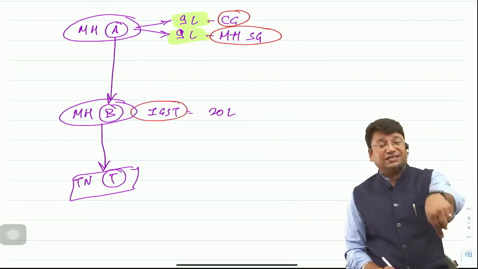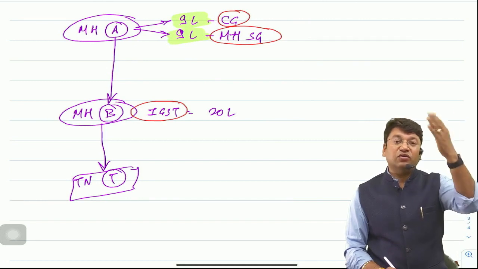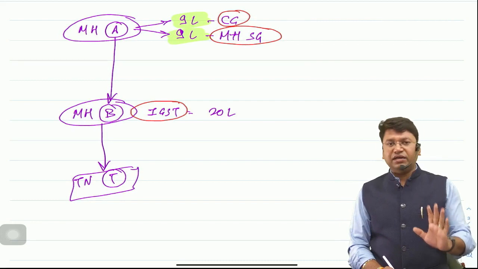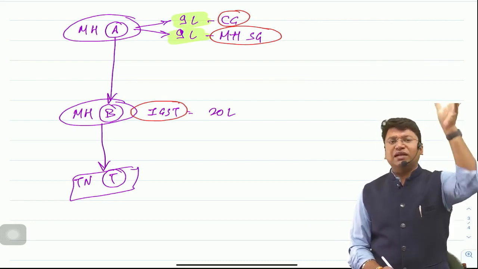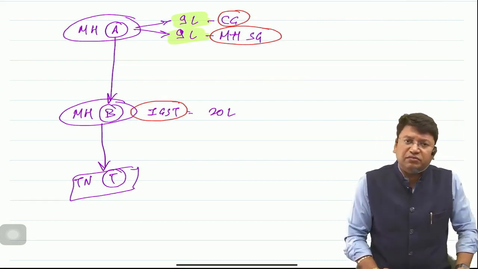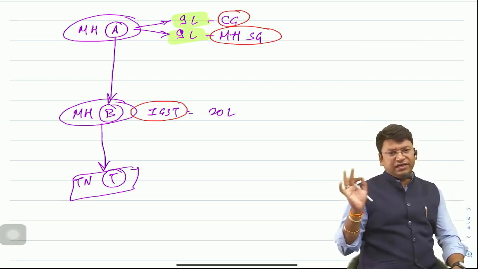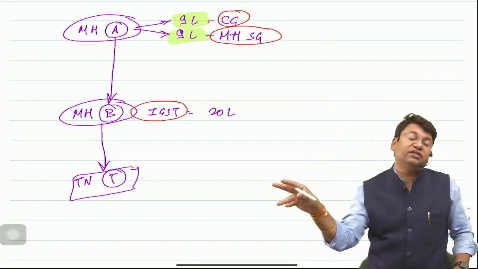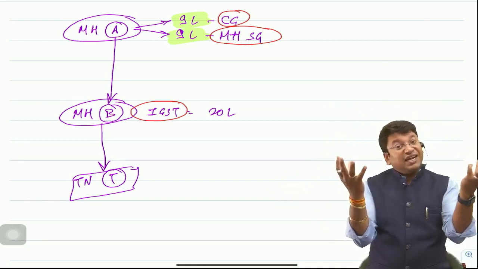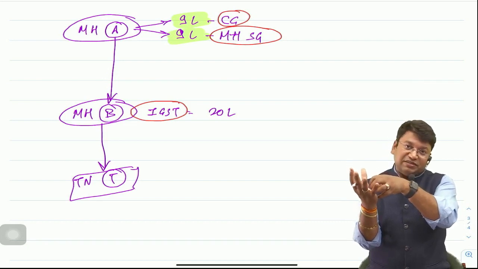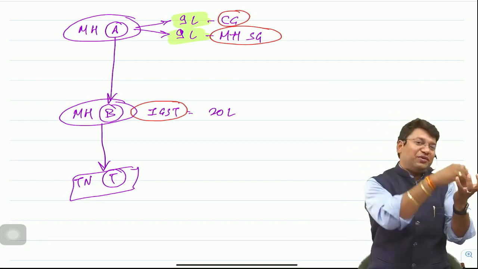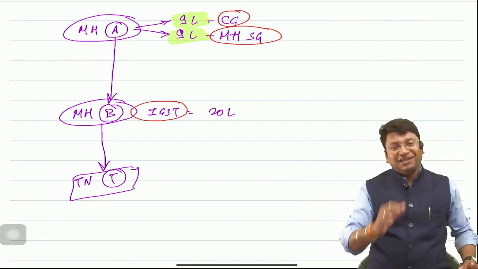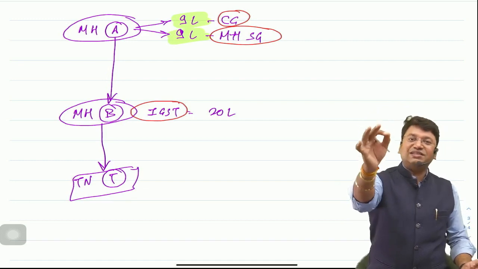Answer is absolutely yes. If it is not allowed, then obviously the cost burden will increase and GST will be a failure. So the government allowed that. Yes, IGST is just a parking fund, and we will allow the credit utilization between IGST and CGST and SGST respectively. But yeah, CGST is the revenue of the central government. SGST is the revenue of the state government. Credit of CGST can't be used for payment of liability of SGST, and SGST can't be used for payment of liability of CGST. But yes, IGST is universal blood. It can be used for IGST as well as CGST as well as SGST.